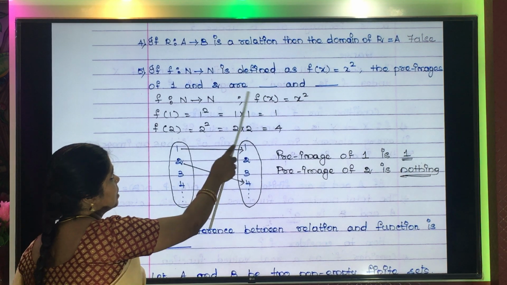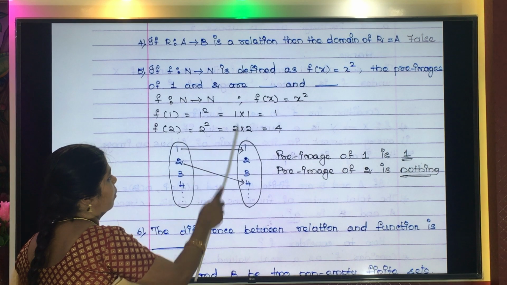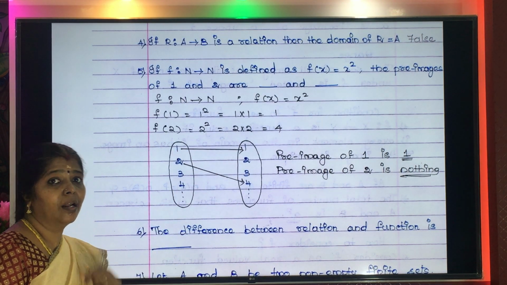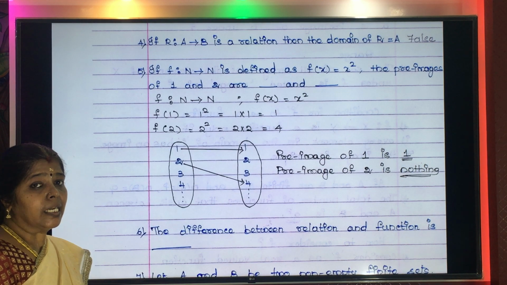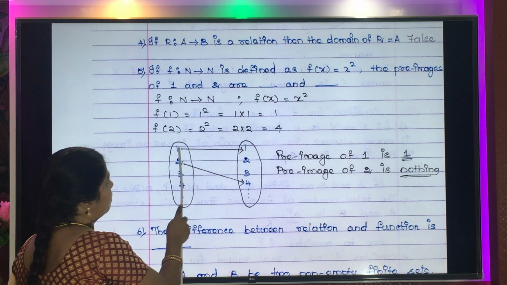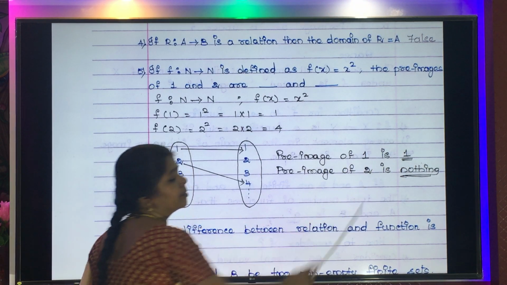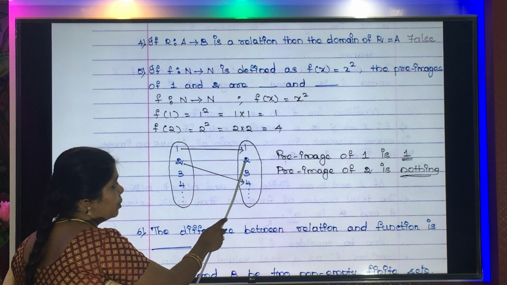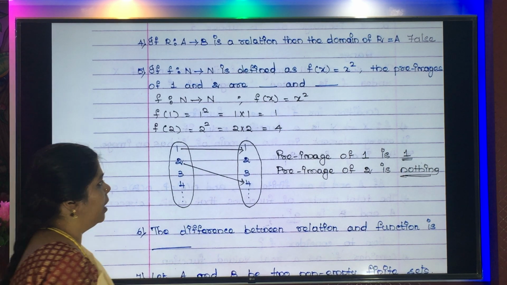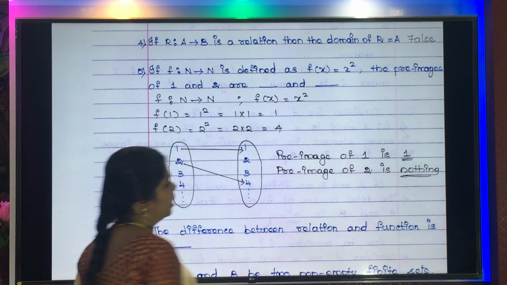If they would have asked, what is the pre-image of 1 and 4? For 1 the pre-image is 1, for 4 the pre-image is 2, like that you would have written. But in this case they are asking for 1 and 2. For 1 the pre-image will be 1. Whereas for 2 there is no pre-image. Okay, so the pre-image of 2 is nothing.